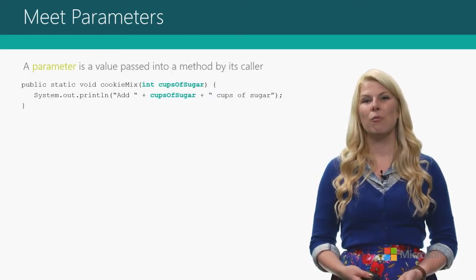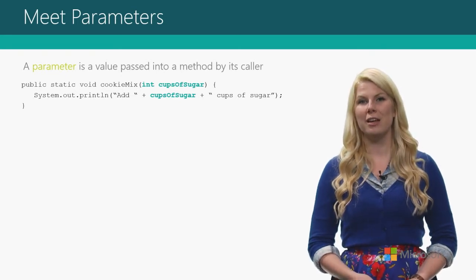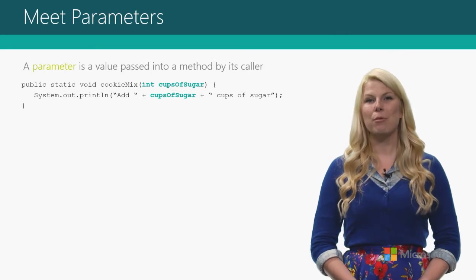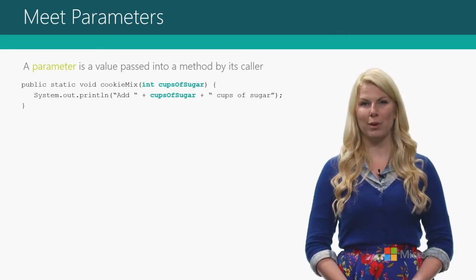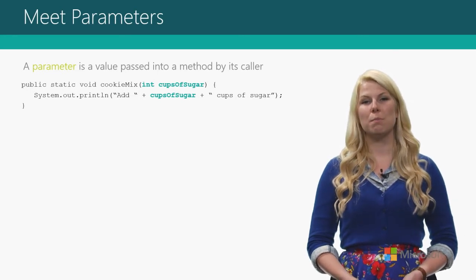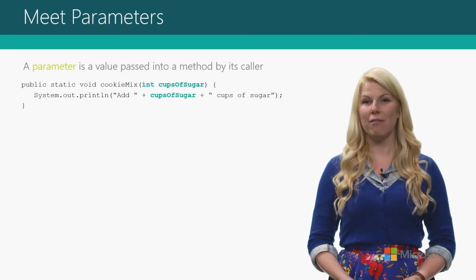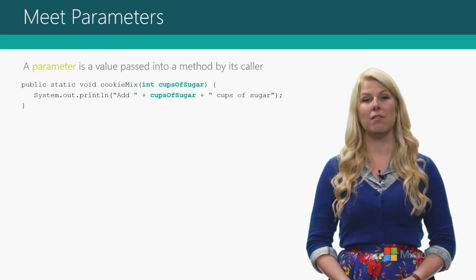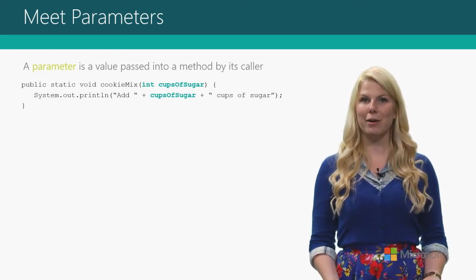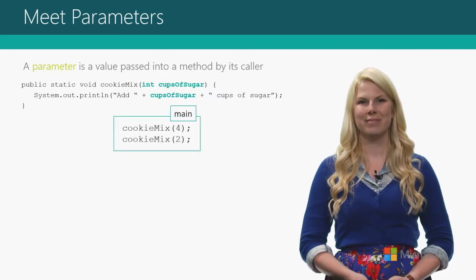And the way that we would pass information in to make these changes is something called a parameter. A parameter is a way to pass information into a method. You declare parameters between the parentheses of the method header, and you need to give them a data type and a name. Once you do that, then it's just like you have a variable within that method.